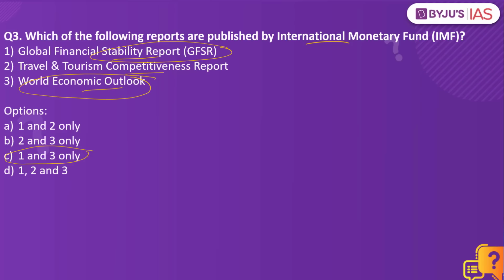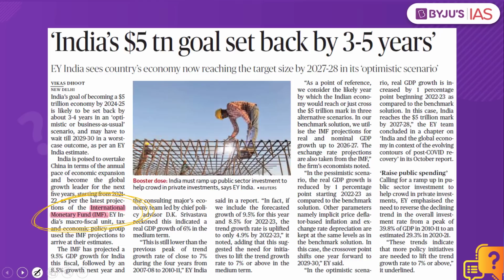What about the Travel and Tourism Competitiveness Report? This is released by the World Economic Forum. Remember, there are other reports and indices. So kindly put in the comment section which of these are released by the International Monetary Fund and which are the ones released by the World Economic Forum. Now let's look into the next practice question.